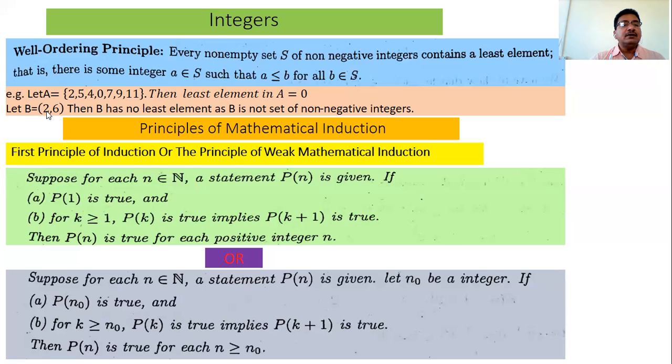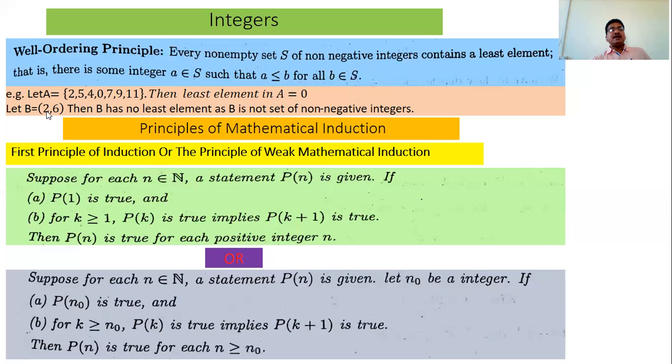So, is 2.01 the least element of this set? The answer is again no, because we have numbers less than 2.01 in this set. What are they? 2.001. All these are elements of this set, that is, members of this set B, and are less than 2.01. So what is the next element after 2 in this set? That element would be the least element.